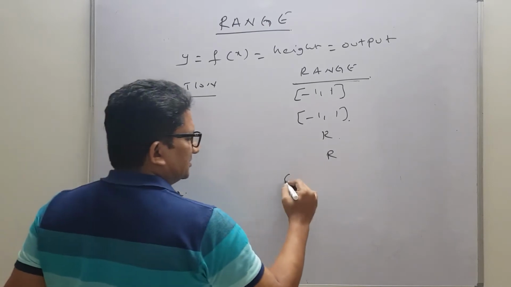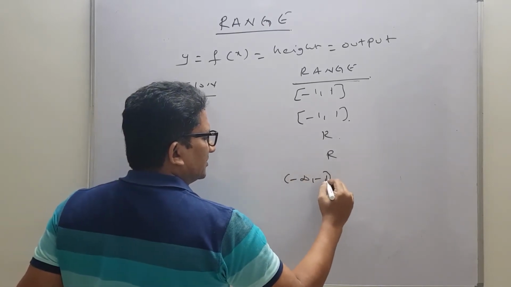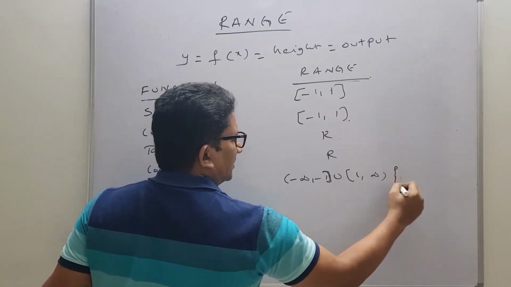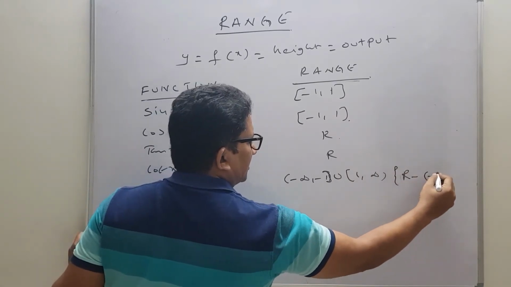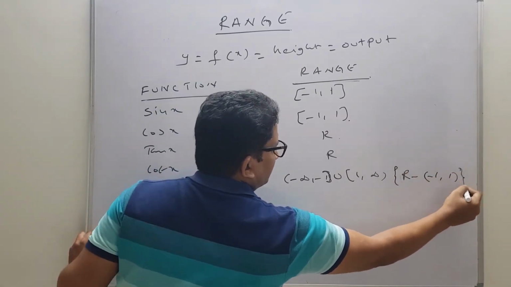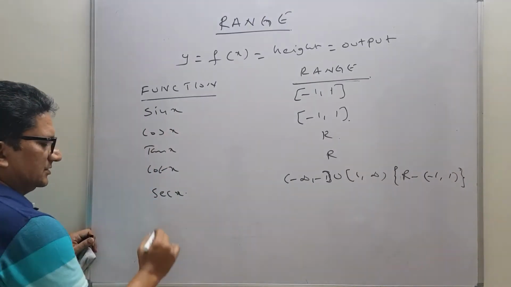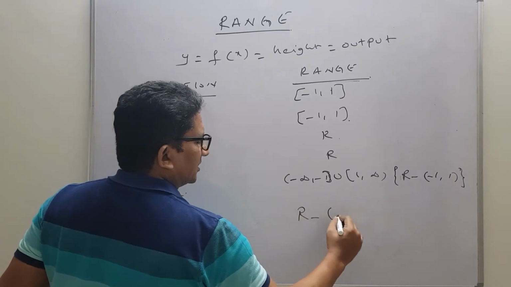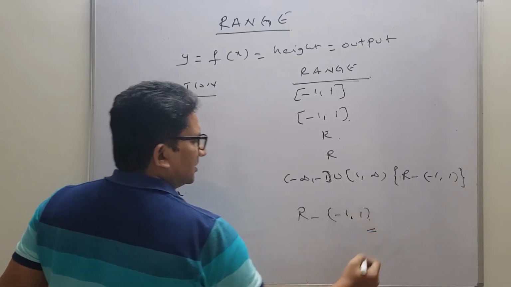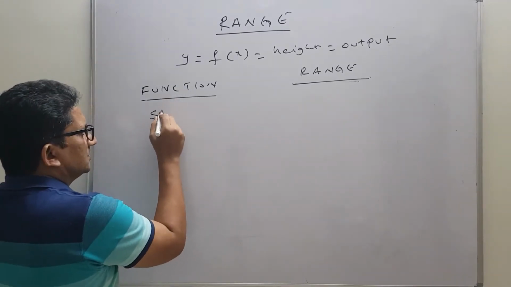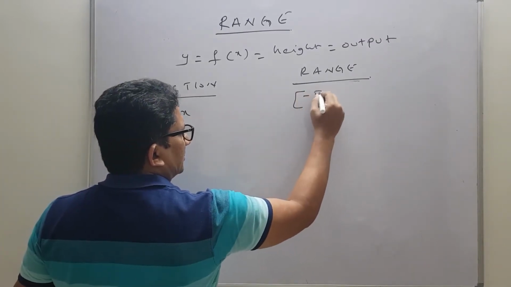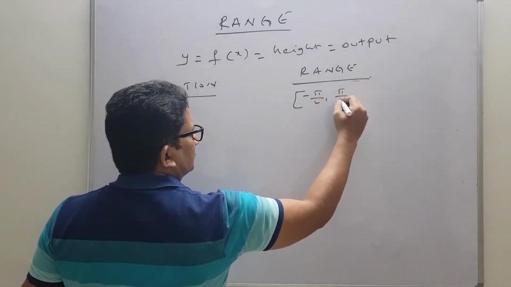Secant x range is minus infinity to minus 1 union 1 to infinity, or the same thing can be written as R minus of minus 1 comma 1. So cosecant x, the same thing, you can write R minus of minus 1 comma 1. Inverse of sine function: the range is closed interval minus pi by 2 to pi by 2.